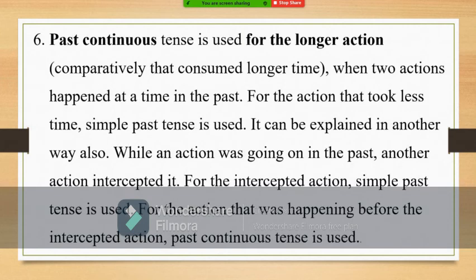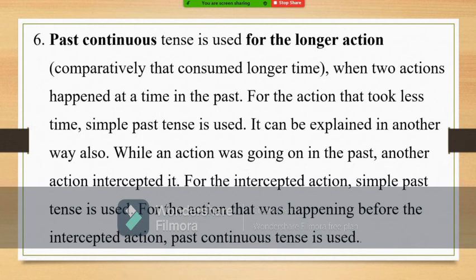Let us see the next one, past continuous tense. It is used for the longer action, the one that consumed comparatively more time, when two actions happened at a time in the past. For the action that took less time, simple past tense is used. When can we use past continuous tense? When two actions happened at a time in the past.